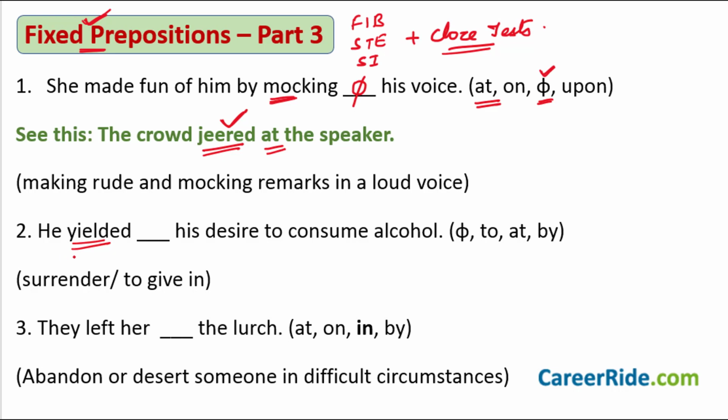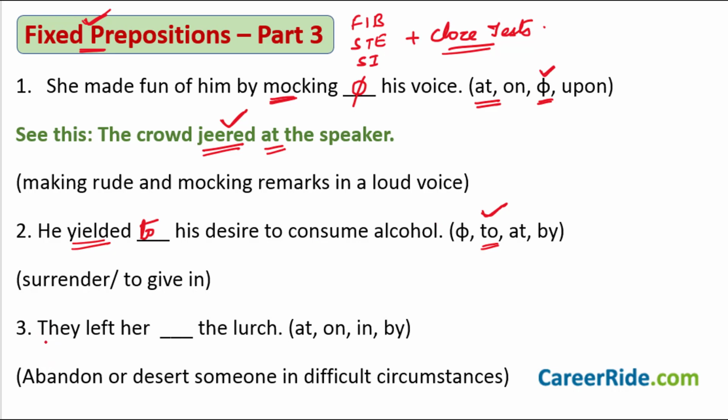So, he yielded dash his desire to consume alcohol. The options given to you are again phi, to, at, by. Which of these would you fill up in this blank? So the option that goes well with this word yielded here is to. So he gave in to his desire to consume alcohol is what you are trying to say. So he yielded to his desire to consume alcohol.